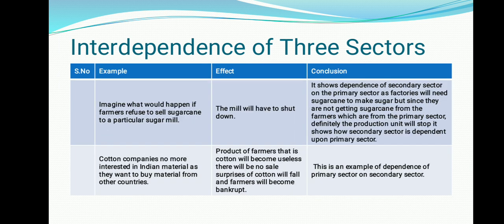Imagine what would happen if farmers refuse to sell sugar cane to a particular sugar mill. The mill will have to shut, and what will be the conclusion? It shows the dependence of the secondary sector on the primary sector, as factories need sugar cane to make sugar, but since they are not getting sugar cane from the farmers, who are from the primary sector, definitely the production unit will stop. It shows how the secondary sector is dependent upon the primary sector.